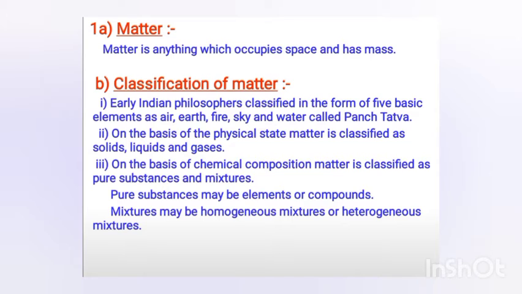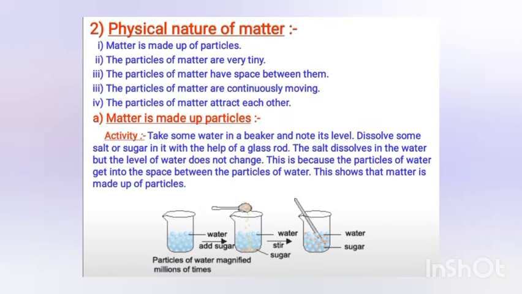So you will see the classification of matter. We will discuss that matter is particulate in nature, which means that it is made up of small particles. And the size of these particles is very small. The pure substances are elements and compounds, and mixtures may be homogeneous or heterogeneous.